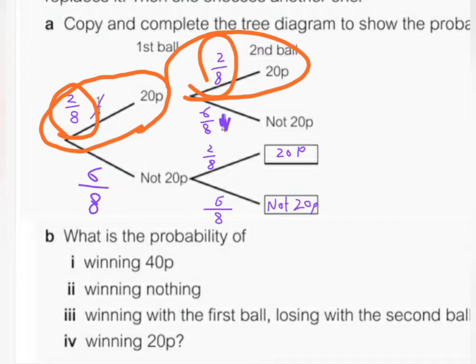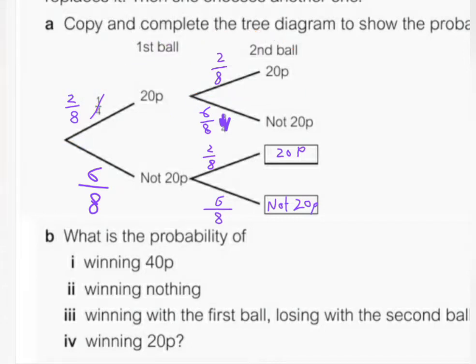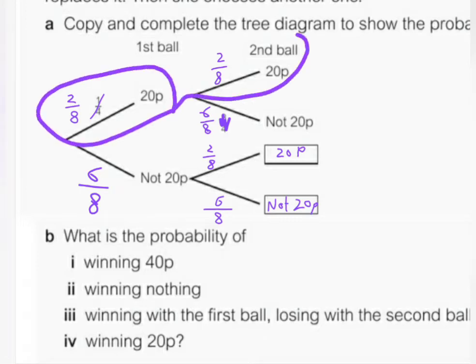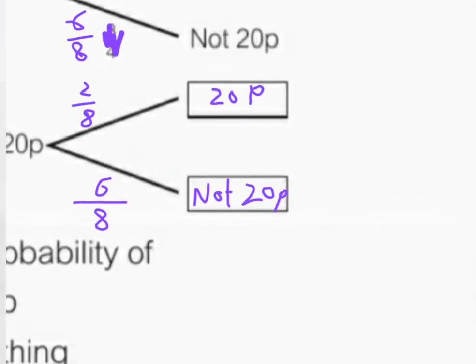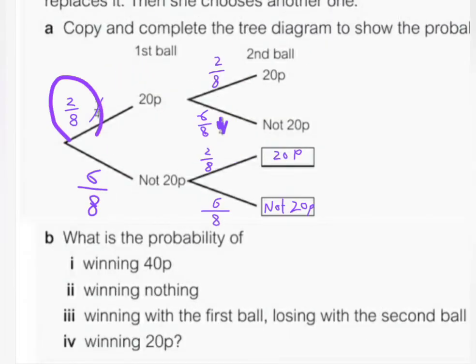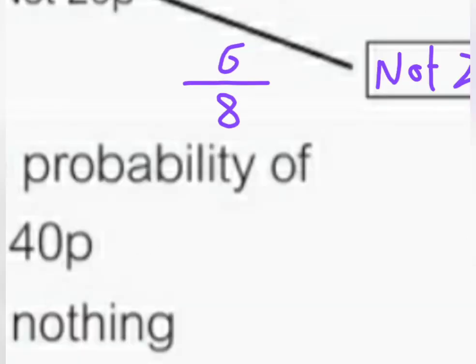So you take them and multiply these probabilities. So you multiply this by this: 2 over 8 multiplied by 2 over 8. As we said, to win 40p, you have to win 20p at the beginning and 20p at the end. So we multiply the probabilities, which is 2 over 8 by 2 over 8. And it's going to be what? Let's do it here: 2 over 8 multiplied by 2 over 8.